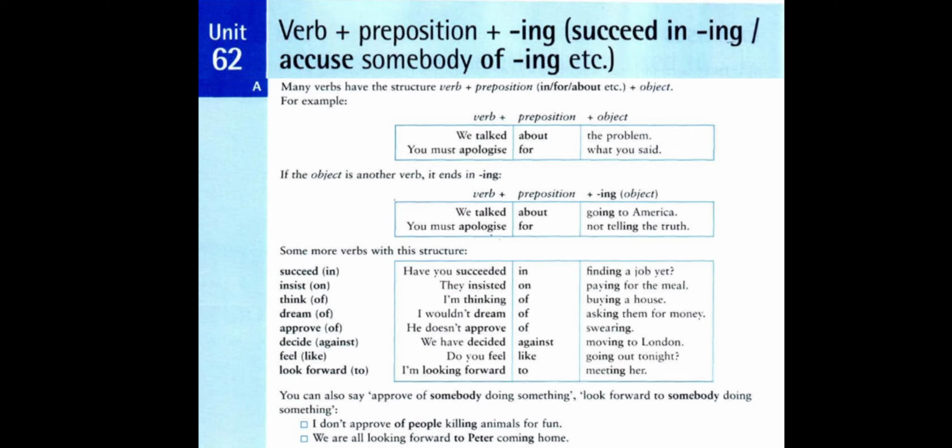Example number 1, I don't approve of people killing animals for fun. Here we have the verb approve followed by the preposition of, and the preposition of is followed by people, somebody, then comes verb plus ing, killing animals for fun.